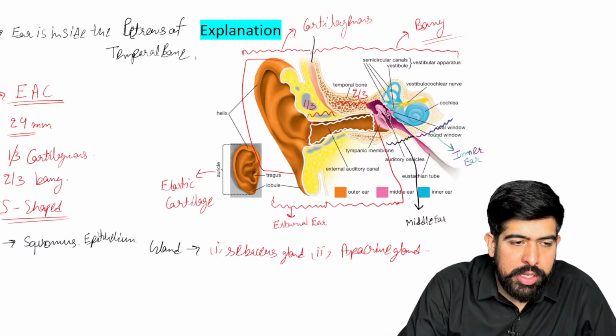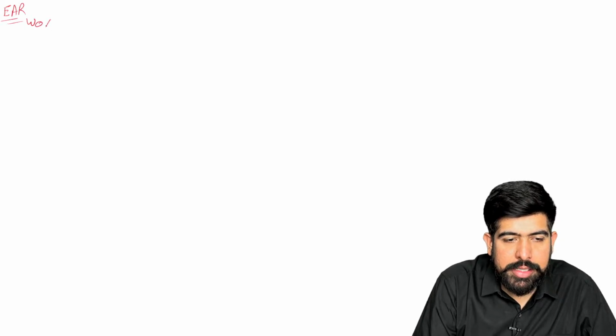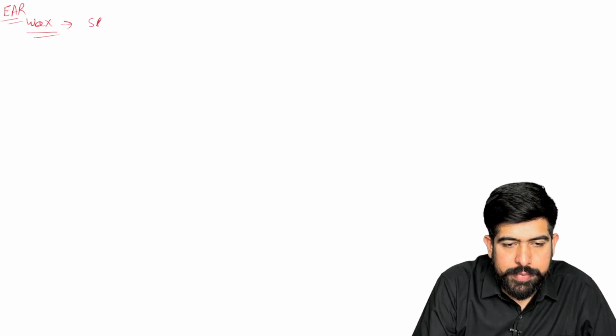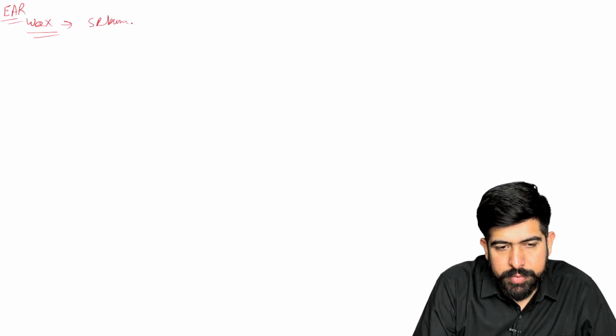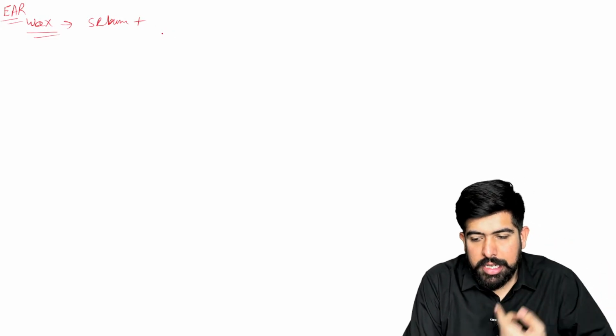Just write it down. If I'm talking about the wax, just write down what the wax contains. Please remember, what is earwax? If they ask you what earwax is, guys, earwax has sebum, which is from your sebaceous gland.